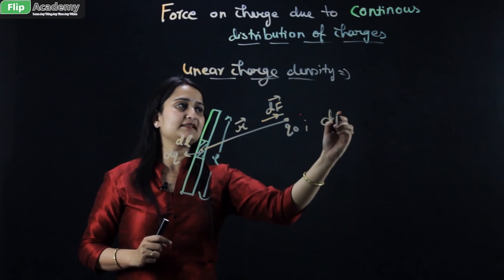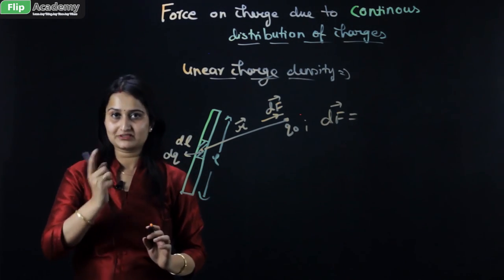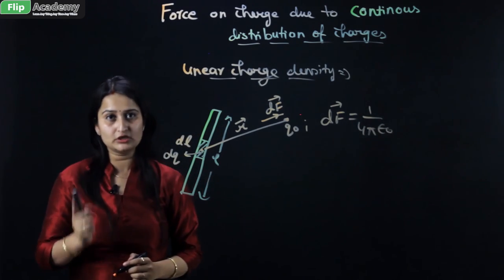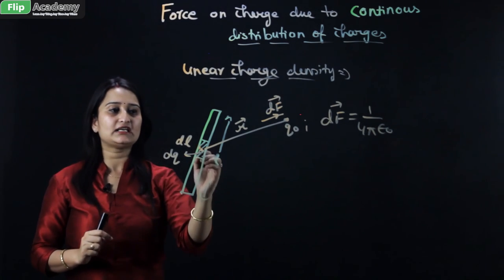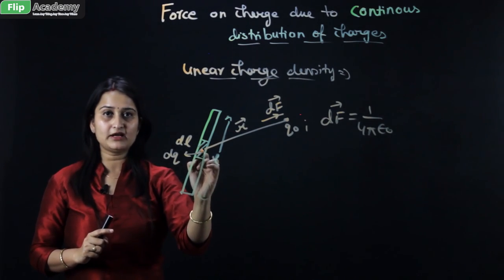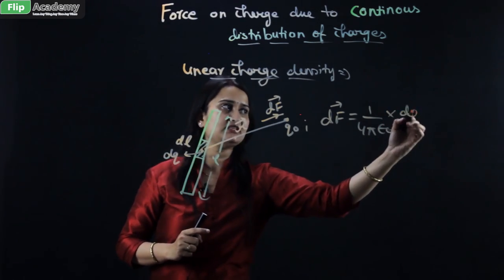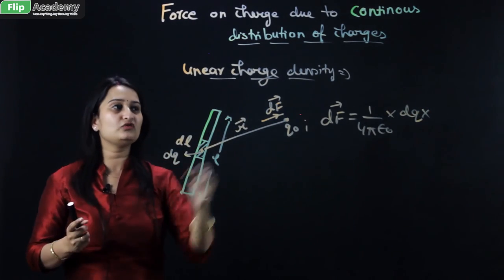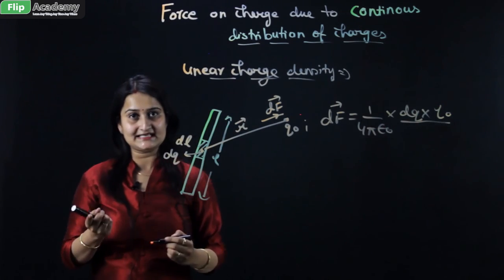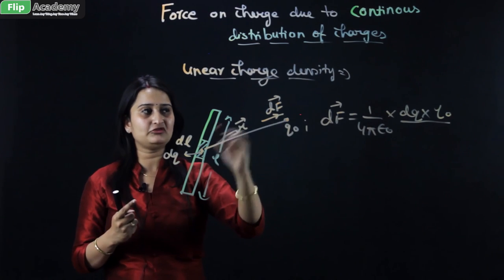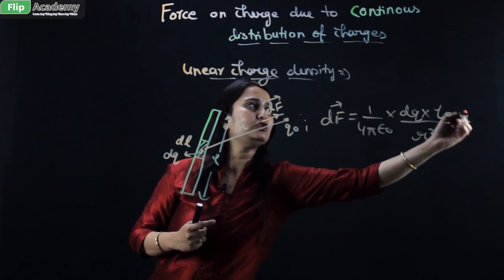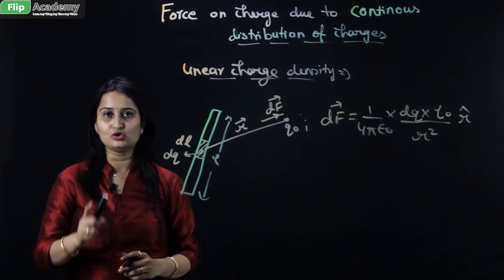Coulomb's law states that dF, it becomes dF because we are talking of the smaller charge, equals the constant 1 by 4 pi epsilon naught times q1 into q2. What is q1 in this condition? q1 is the charge that is forcing Q naught, so q1 becomes dq. And q2 we can take as Q naught, upon the distance between dq and Q naught, which is r, so this is r square. This is a vector quantity, so we need to mention r cap, that is a unit vector.